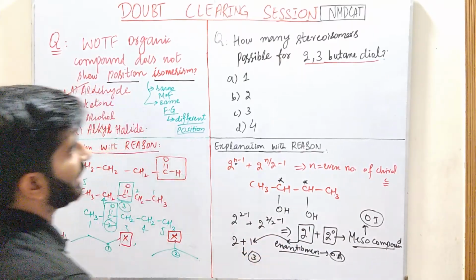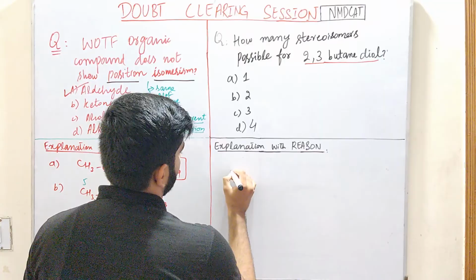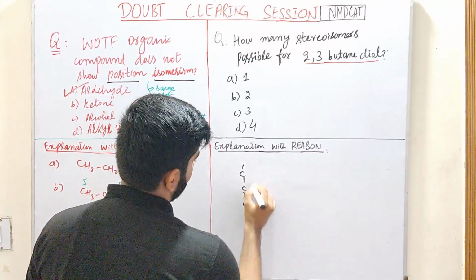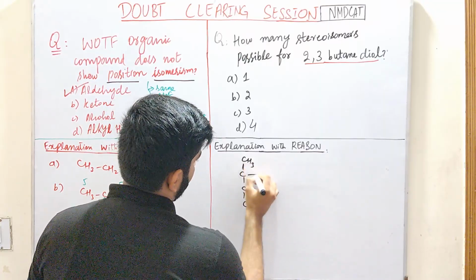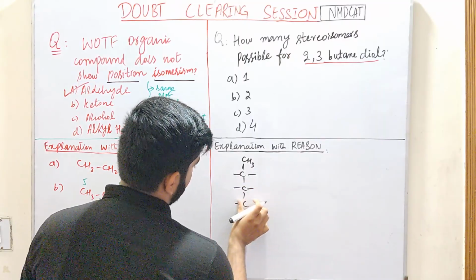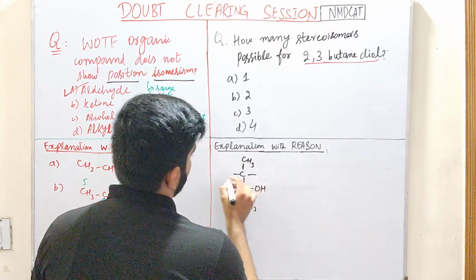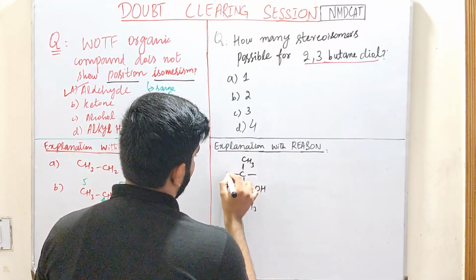So 3 stereoisomers are possible for 2,3-butanediol. So this is one stereoisomer of 2,3-butanediol.